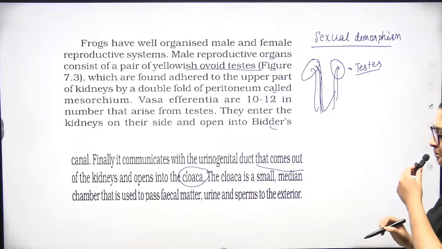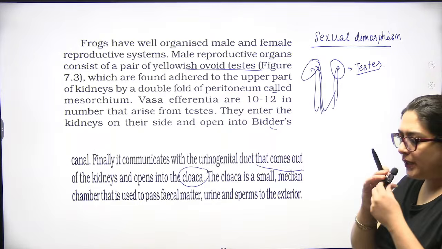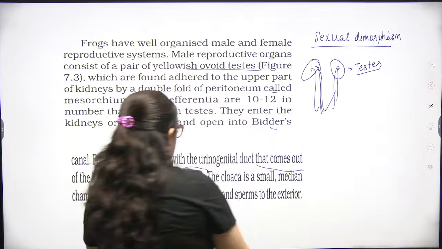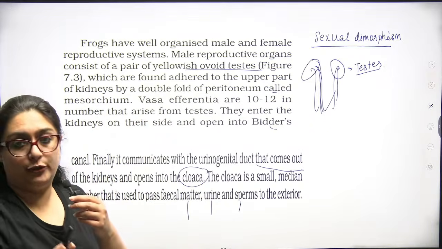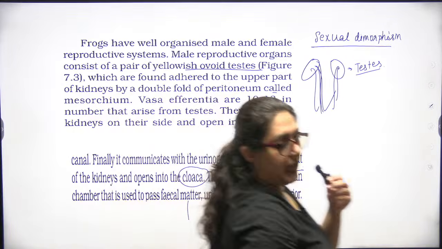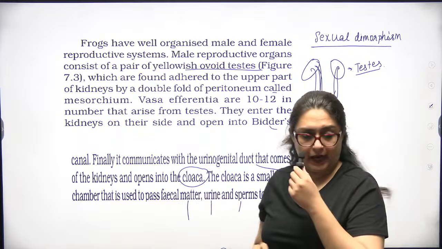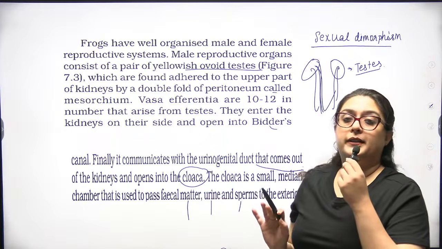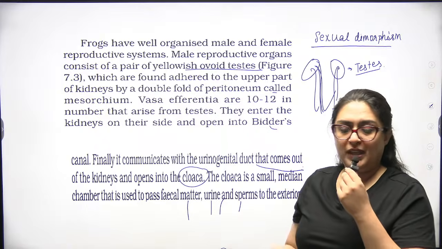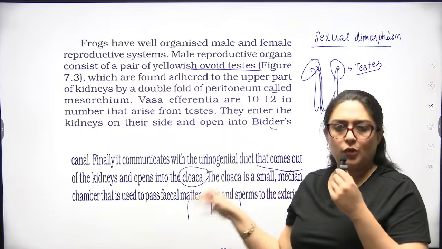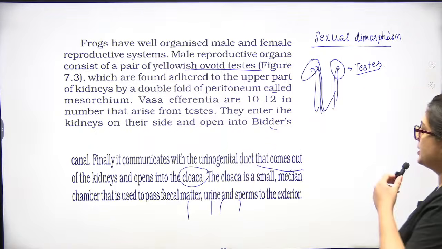Done? The cloaca is actually a common opening for the digestive system, urinary system, and reproductive system also. The digestive system removes fecal matter. The excretory system will remove urine. For removing these, this is a common passage, and also for ejaculation.